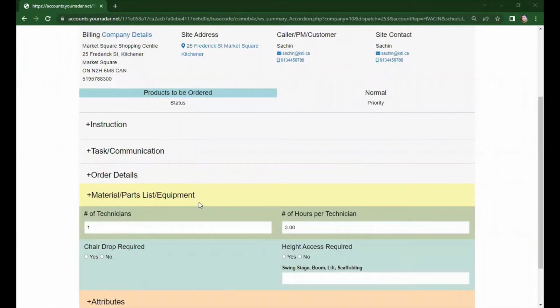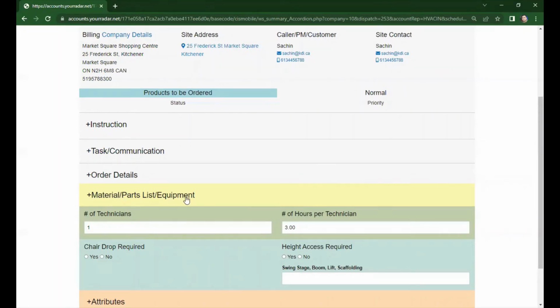Materials, parts, and list equipment. In this area, your technician can add additional parts if they were not added in the order details. Let's assume that your technician figures out that he needs additional parts that were not included in the work order. Your technician has the ability to add them in the system.